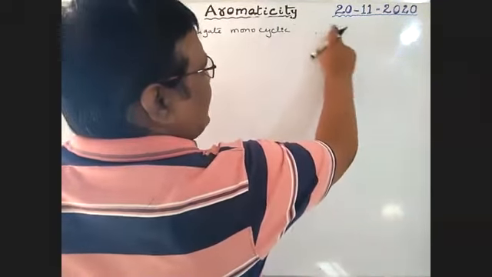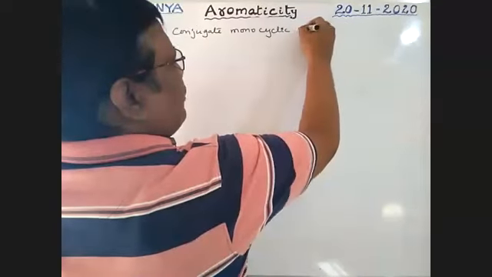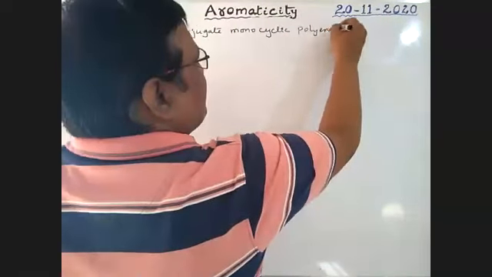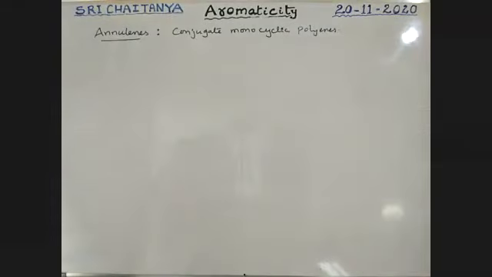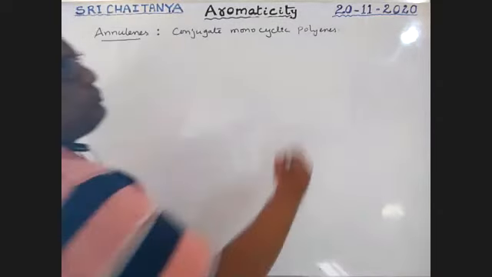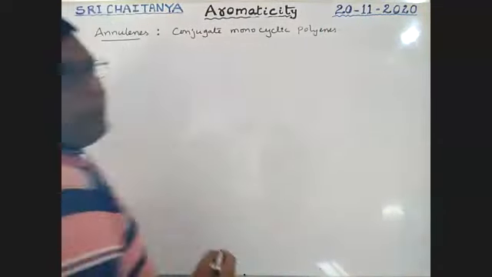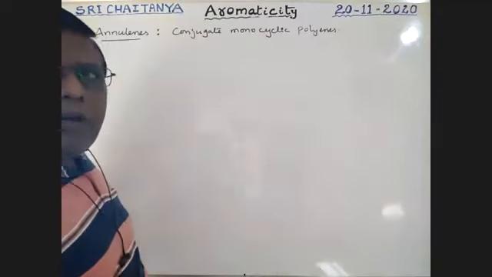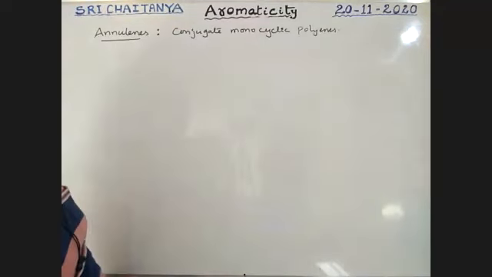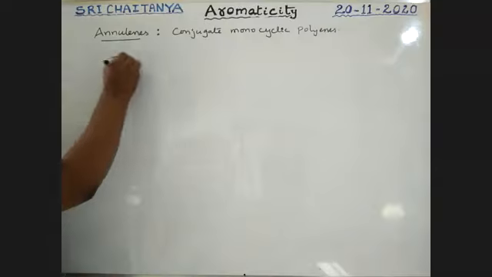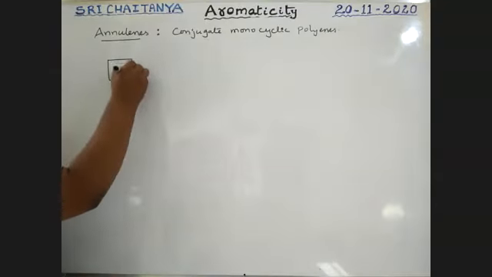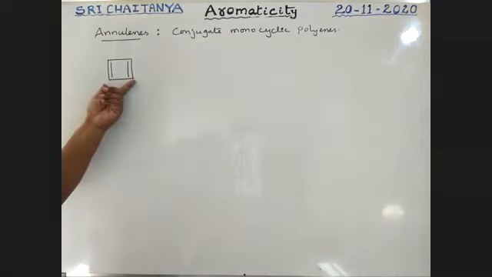Just a minute. Among monocyclic compounds, it is better to take polyenes, where a number of double bonds are there. It is only double bonds, boys. Conjugated monocyclic polyenes, where more double bonds are available. Let us take an example. See here, it has two double bonds.